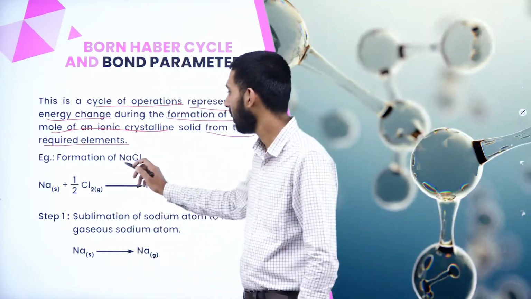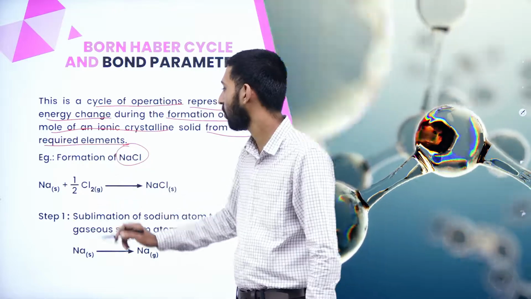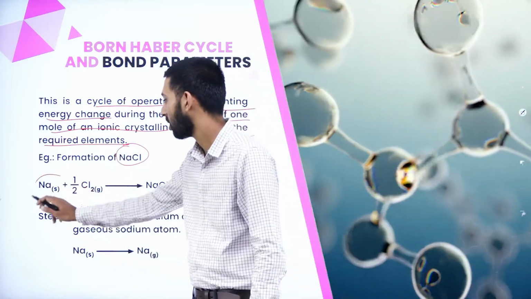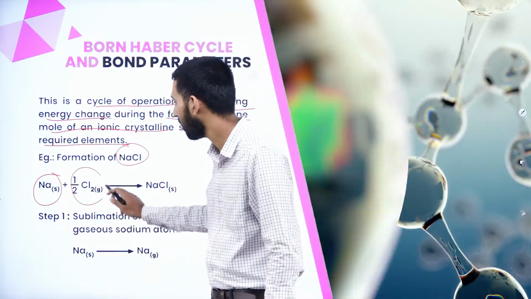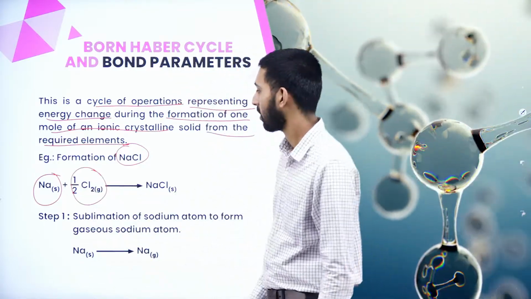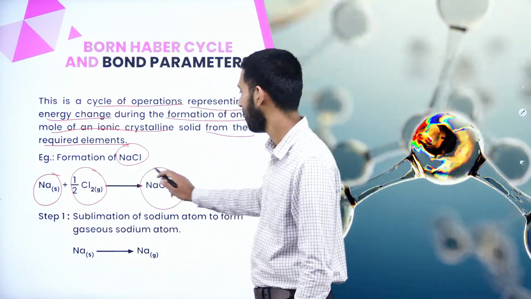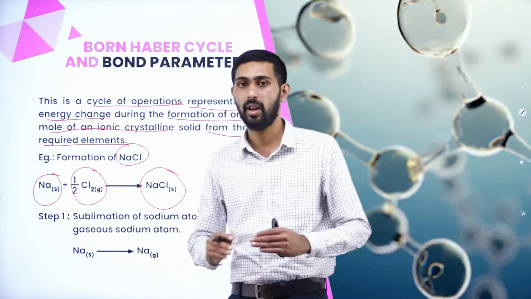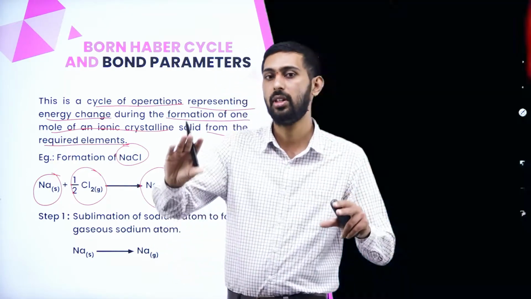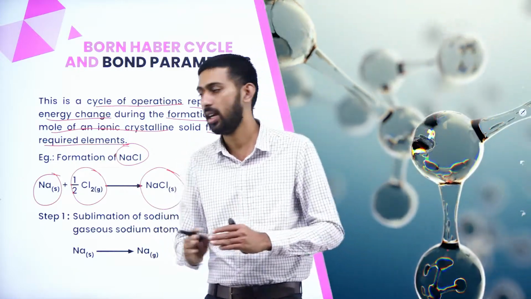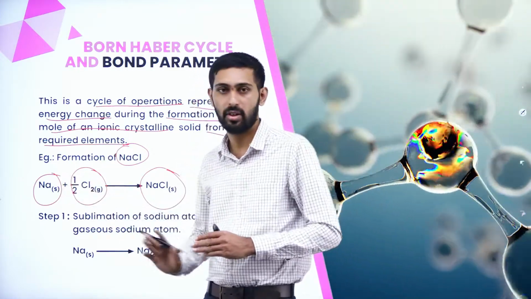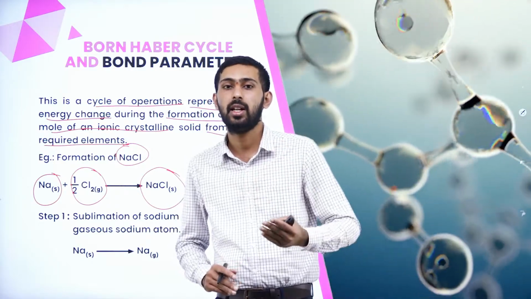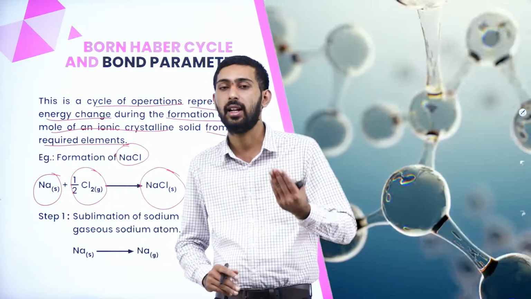Okay, now let us see, we need to prepare sodium chloride. Now let us take sodium, which is in the solid state, and chlorine, which is in the gaseous state. So you will get sodium chloride crystal. But here you need to combine one sodium and one chloride. Both we have to combine. Directly we cannot combine when it is in the solid state. So we have to remove one electron from the sodium atom and make it a cation.